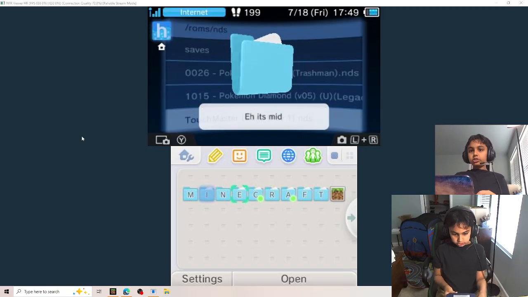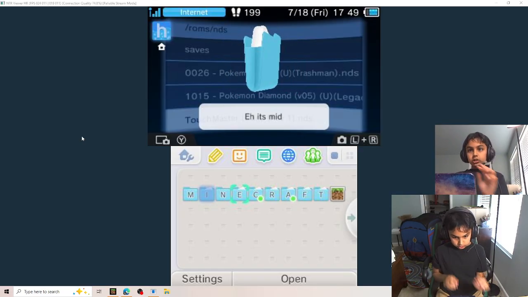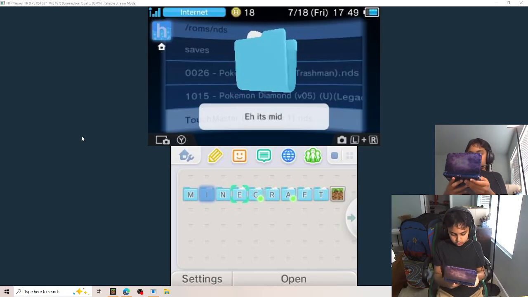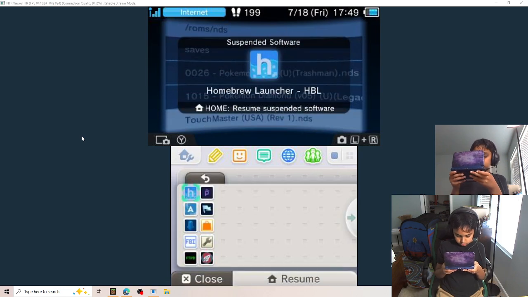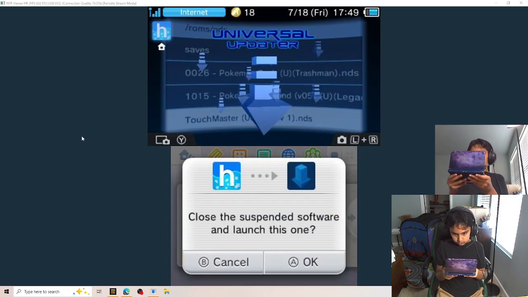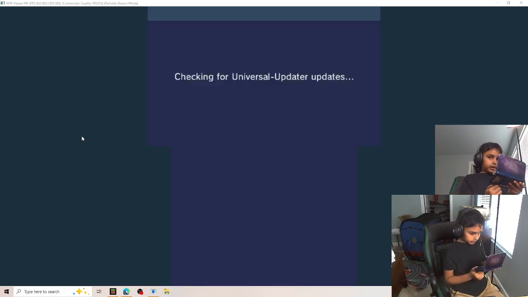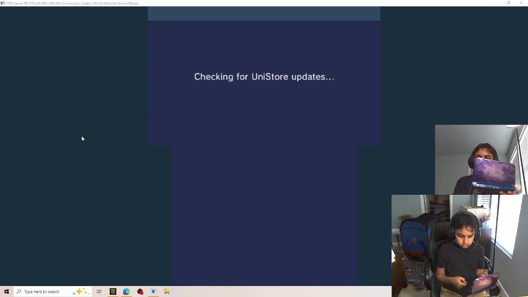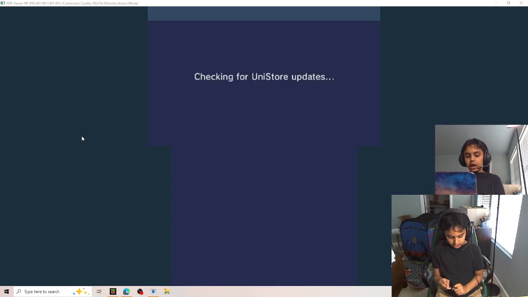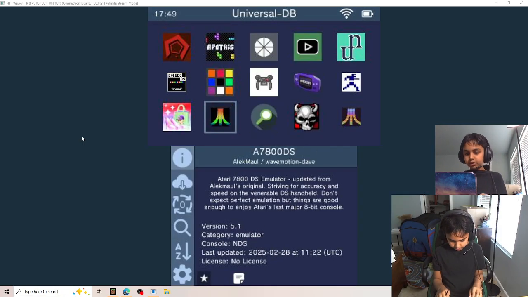Here is for the GBA games. So if you have your GBA file installed, you don't need to take out your SD card, leave it there. You're going to go back to Universal Updater, and once you load in, which should take like 5 seconds, you're going to download another app called GBA, which just has the Game Boy Advance logo here.